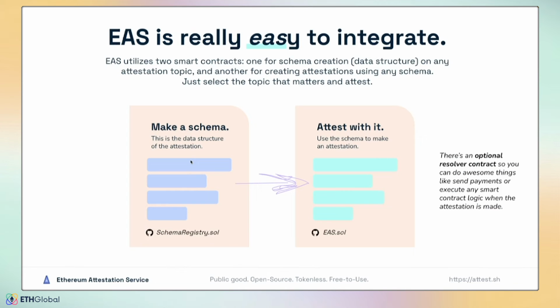If you want more control over the functionality of the schema, we have an optional resolver contract, which allows you to basically use any arbitrary smart contract logic tied to the schema, so you can prevent people from making attestations, send a payment, and do a lot more from there.